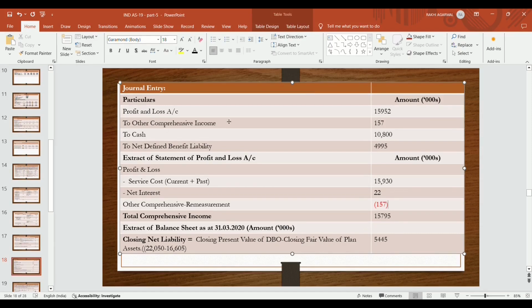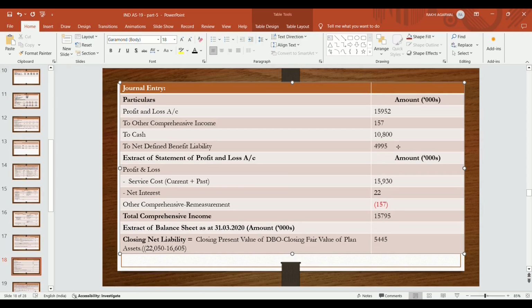Journal entry: profit and loss account, because service cost current plus past becomes 15,930, plus net interest becomes 22. So profit and loss account debit by 15,952, to OCI other comprehensive income by 157, to cash, that is the further contribution 10,800, to net defined liability, that is 4,995.